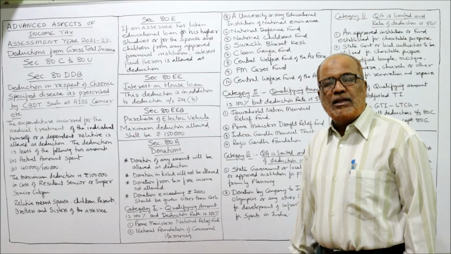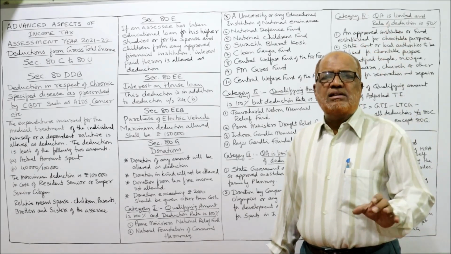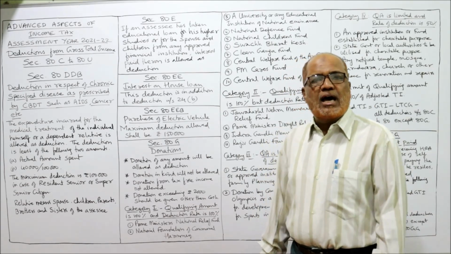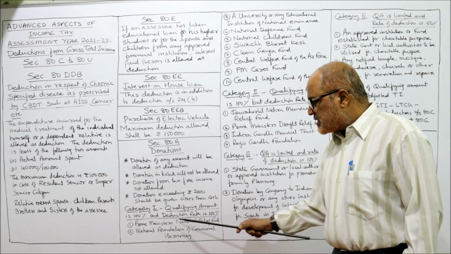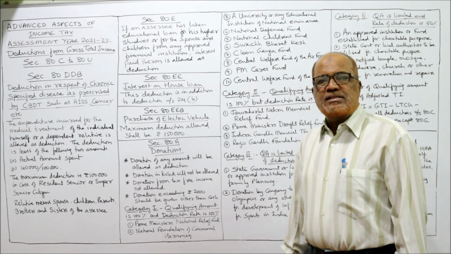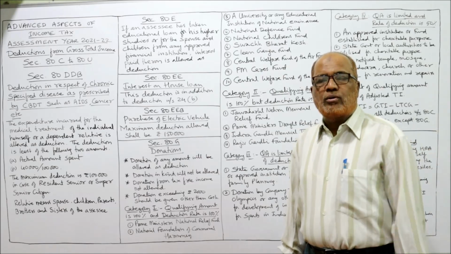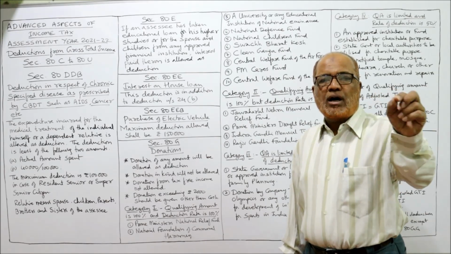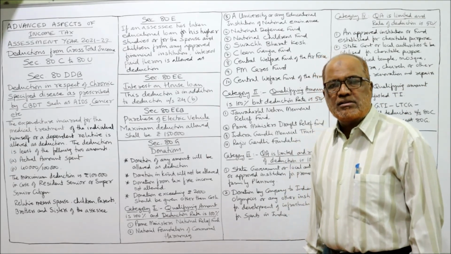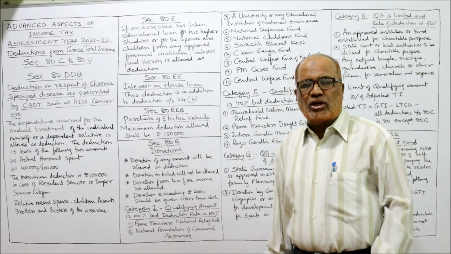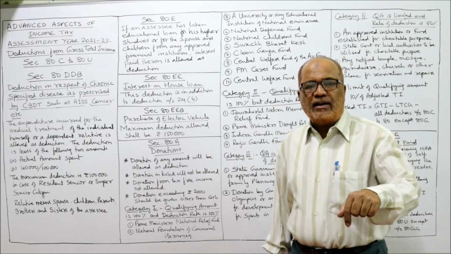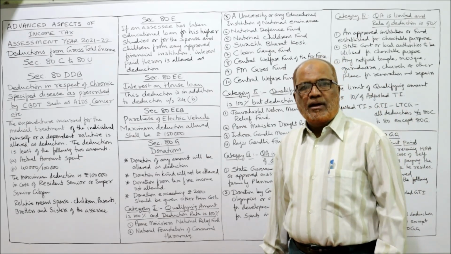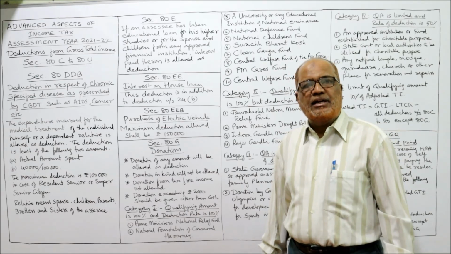You have to remember the important ones. A big list, a huge list is given, but I have selected only a few which are very frequently asked in examinations. Prime Minister's National Relief Fund. If an assessee has donated some amount to the Prime Minister's National Relief Fund, it is 100% qualifying amount and 100% rate of deduction. If 10,000 rupees is given as donation, the complete 10,000 will qualify and the rate of deduction is also 100%. 10,000 donated, 10,000 is the deduction.